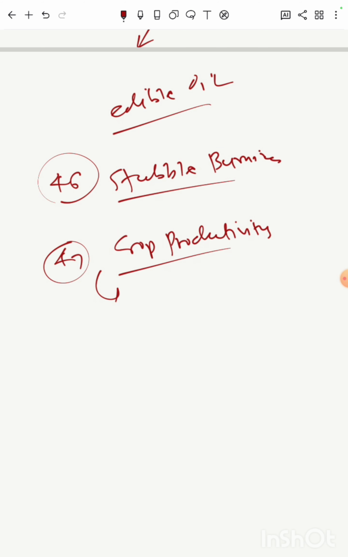So crop productivity, we are able to say, is declining in some aspects. So there is crop diversification and crop intensification. Crop diversification and crop intensification can help you to increase crop productivity after a certain level.